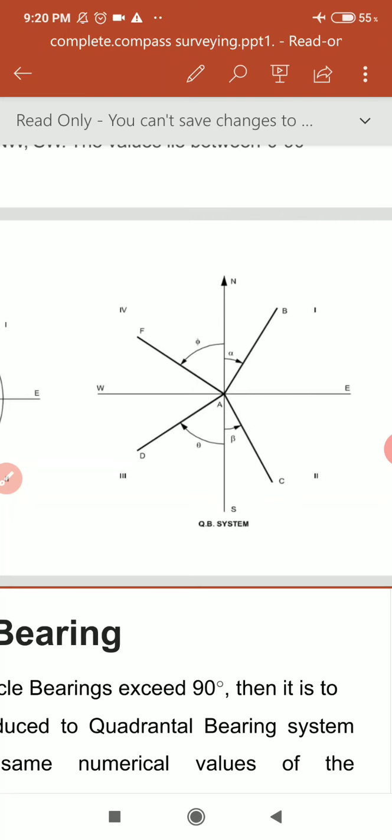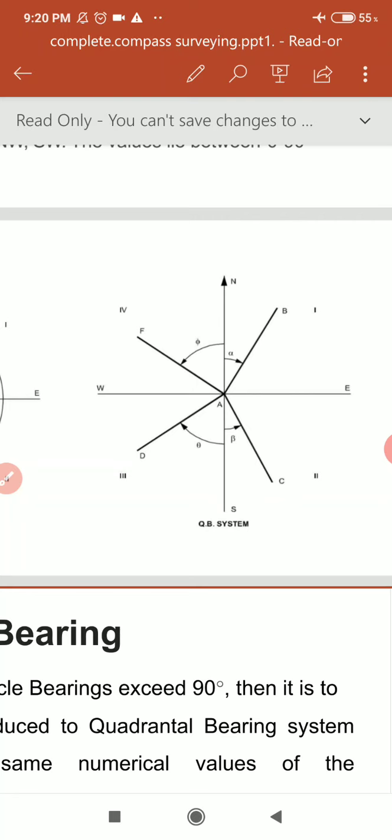So it means the measurement of the angle will start from north or south, and first step is to note down that the line lies in which quadrant, and it is either near to north or near to south. For example, if the line is in the first quadrant, it is marked first and the line is AB. The quadrant is northeast.